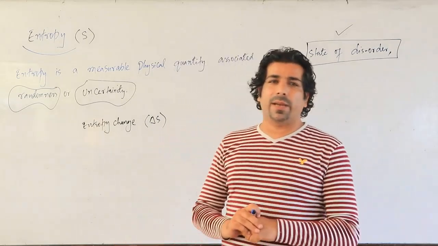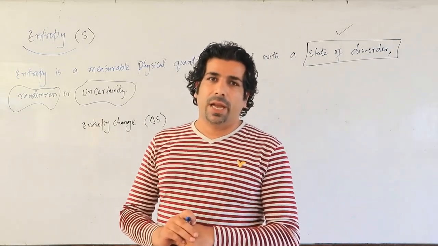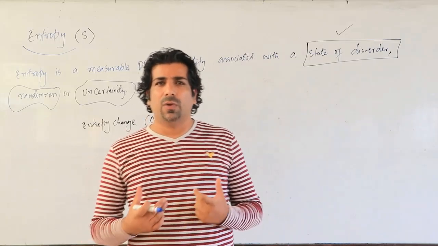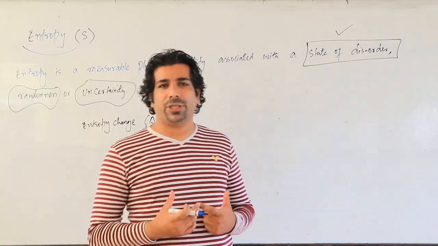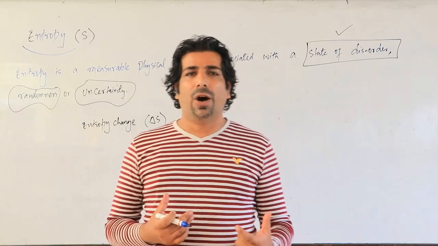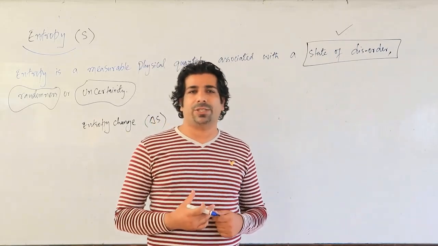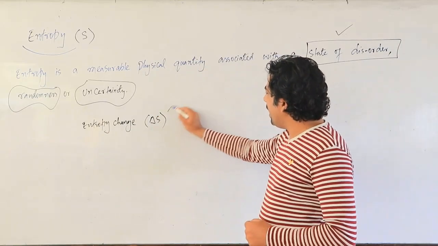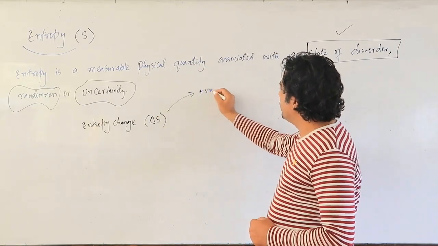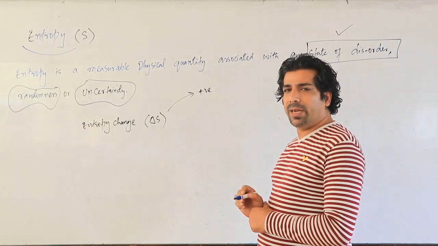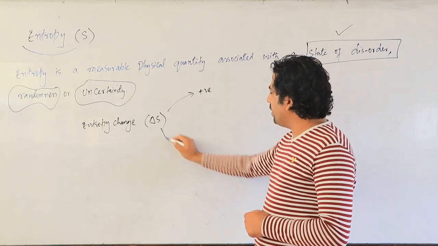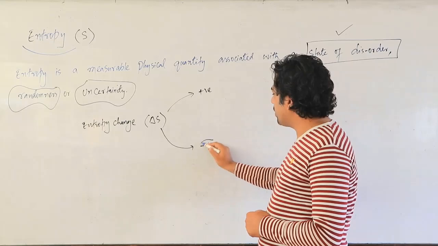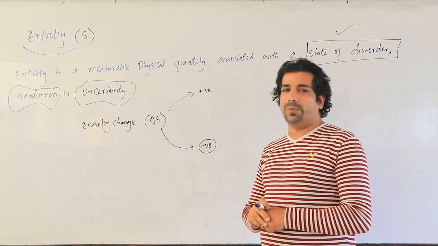If I take any chemical reaction, my dear friends, I can tell you whether the entropy of that reaction is increasing or decreasing. Let us have a look, my dear friends. If delta S is positive for any chemical reaction, or if it is negative for any chemical reaction, then what is the meaning of this?